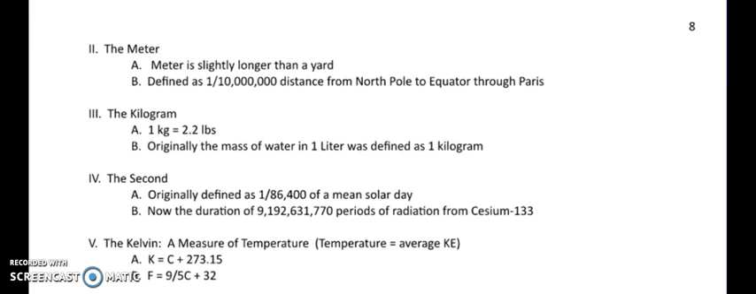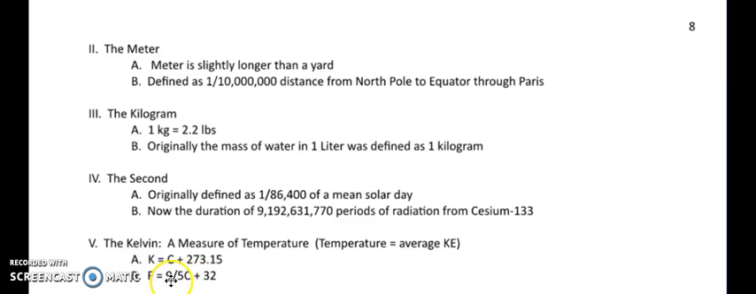A kilogram is roughly 2.2 pounds, and again, it's really just the mass of 1 liter of water. The second was 1 out of 86,400 of a mean solar day. Where did that number come from? Well, 24 hours, 60 minutes, 60 seconds, multiply those 3 numbers, you get 86,400. Now it is that periods of radiation of that cesium atom that I referred to. And Kelvin, there's your temperature scale.